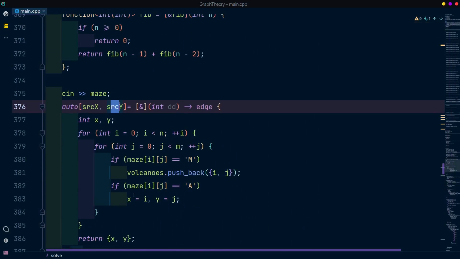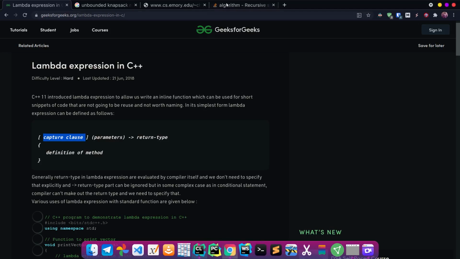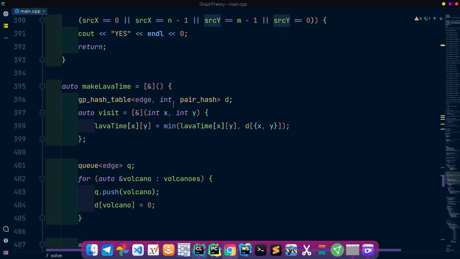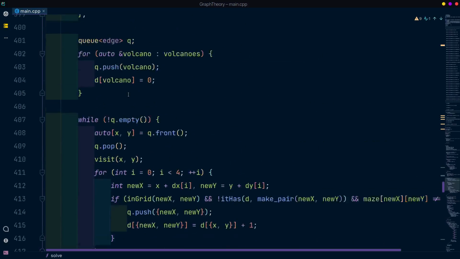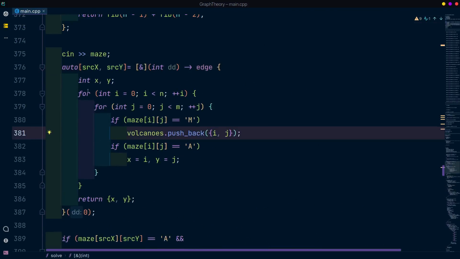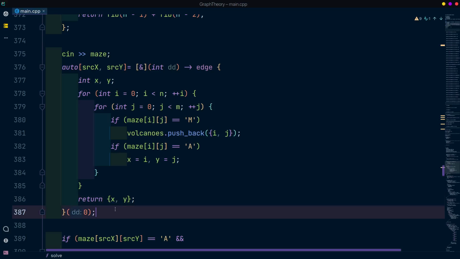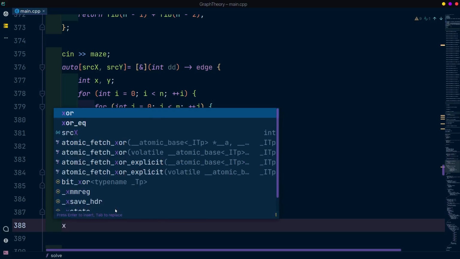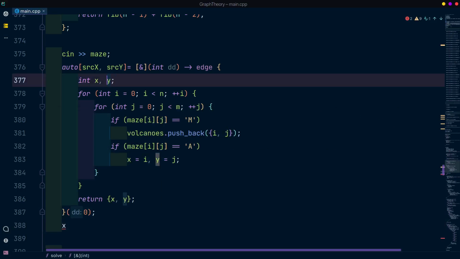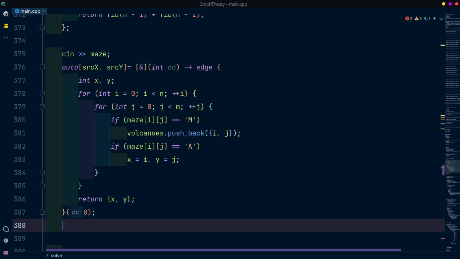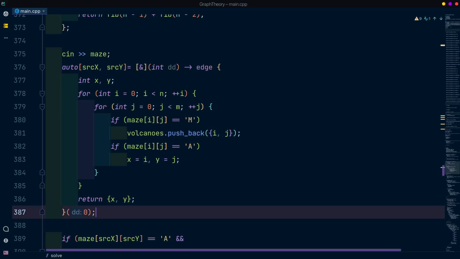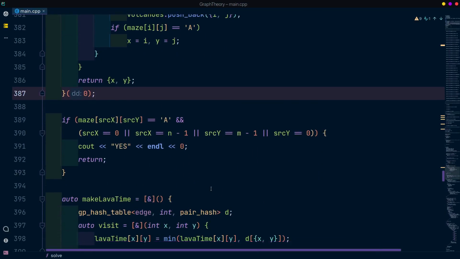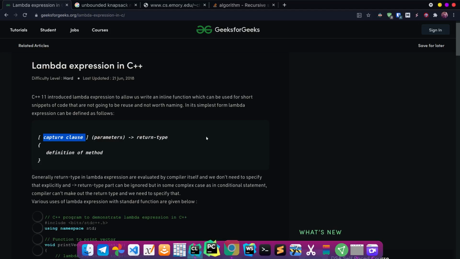Here we have lambda functions. I think by now you know all types of lambda functions, including recursive ones and IIFEs, so try to use them in your code base. Try to avoid global variables as much as possible to reduce your cognitive load, to help you revise the code, and so on. And as you see, the x and y in the inner scope are not accessible to any outside scope. So like a class, it also uses the concept of encapsulation to make your code more elegant and beautiful.